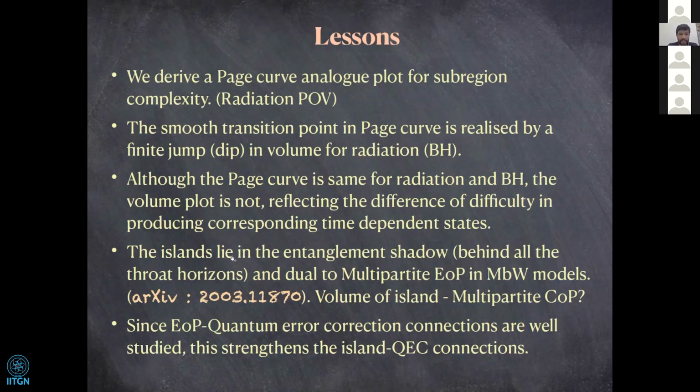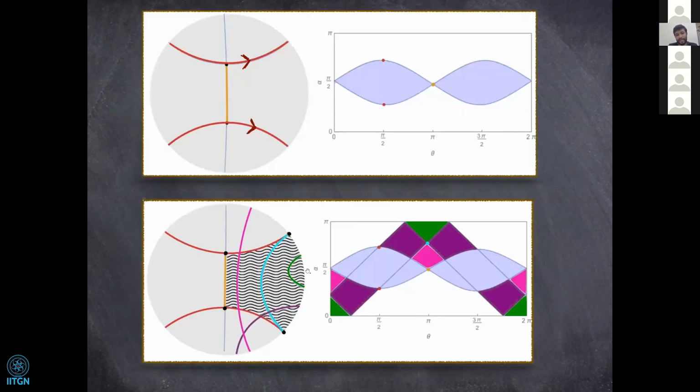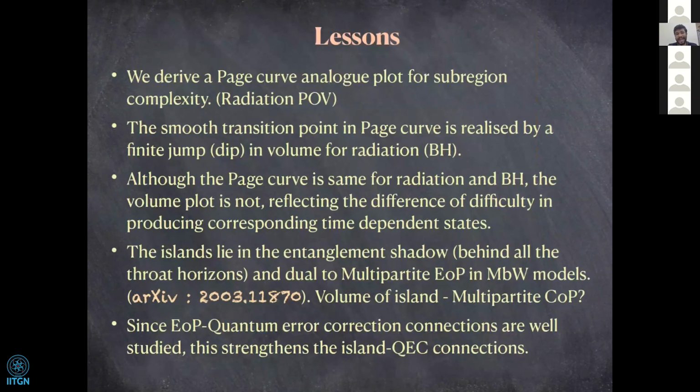Another point is that the analog of islands, or the hyperbolic polygons that were added later, lie in the entanglement shadow region, which is behind all the throat horizons. It was argued by many papers, one of which I also wrote recently, that from a pure radius perspective this entanglement shadow, or rather the analog of islands, is dual to the multipartite entanglement of purification in multi-boundary wormhole models.